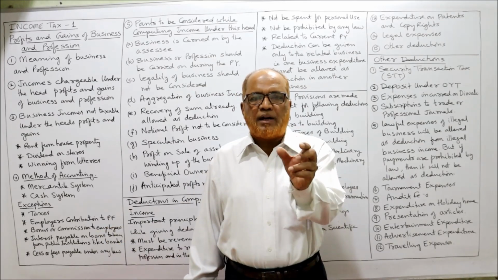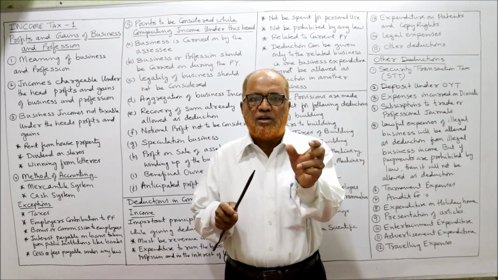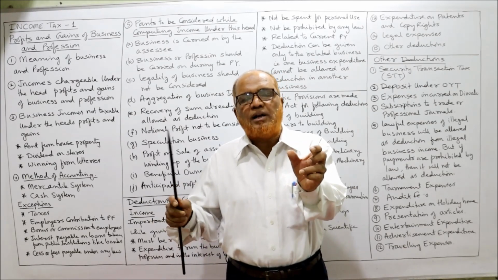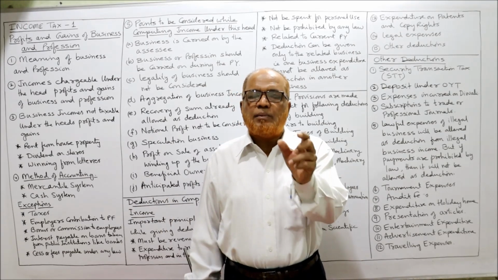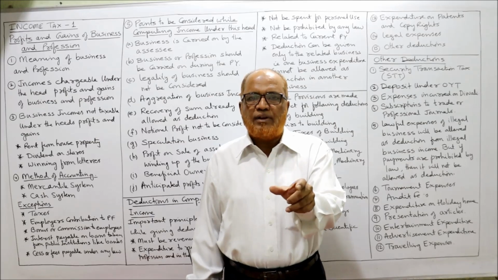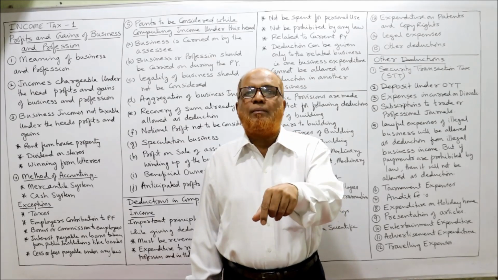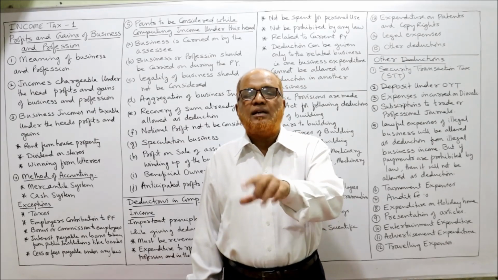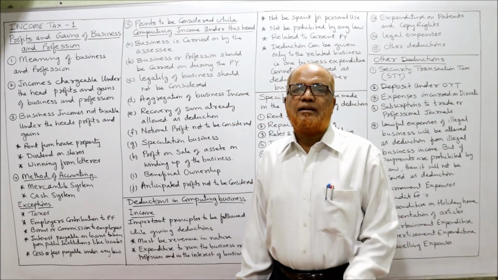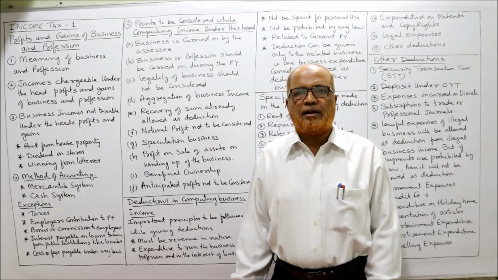In this case, expenditure of the current year is equal to expenditure paid plus outstanding expenditure minus expenditure paid in advance. Similarly, income of the current year is equal to income received plus income receivable accrued minus income received in advance. In this way, we calculate the expenditure and income of the current year.